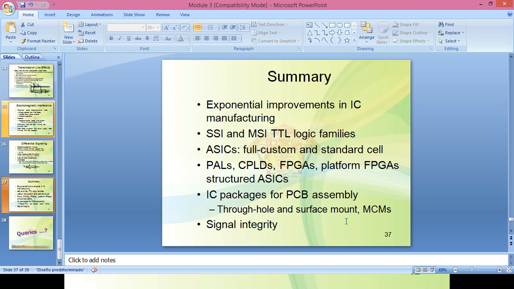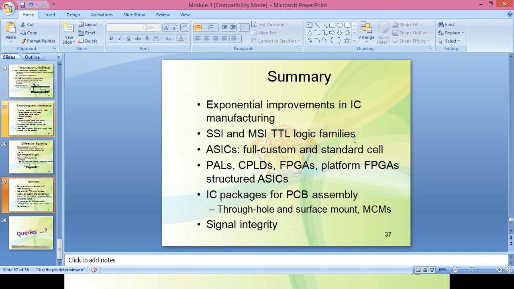In this topic we have seen various points, starting with the exponential growth in IC designing and manufacturing techniques. We have seen right from SSI and MSI technologies, that is the TTL technology. We have also seen the CMOS technologies. Then we introduced LSI, then VLSI.